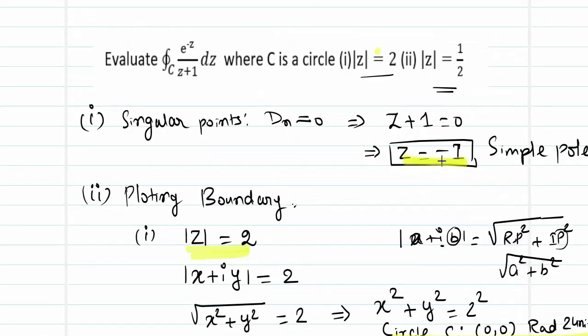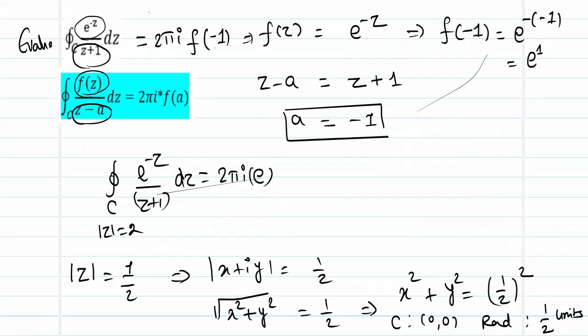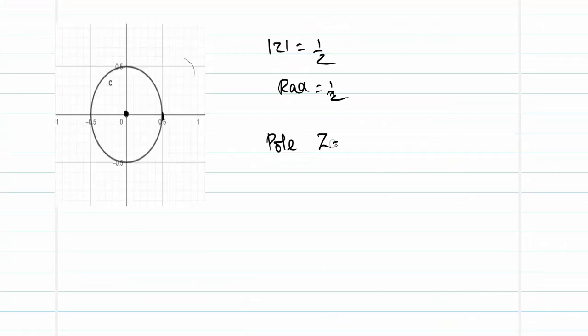My pole is z is equal to minus 1. Where do you think the point minus 1 comma 0 lies? This is 0, this is minus 0.5, and minus 1 lies over here. So my point minus 1 comma 0 is at this position.